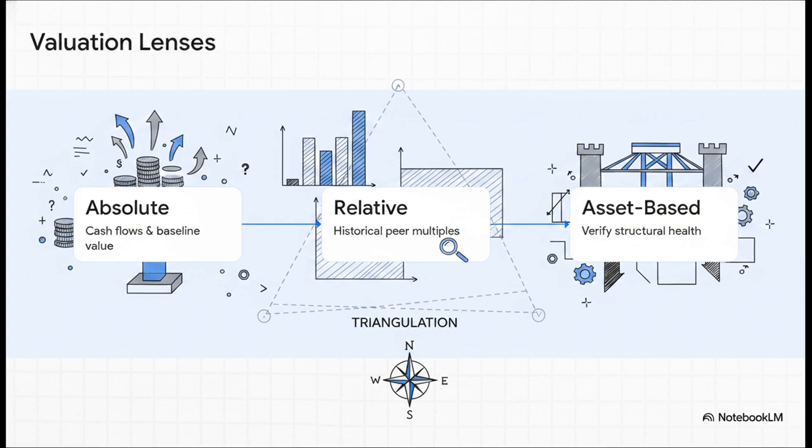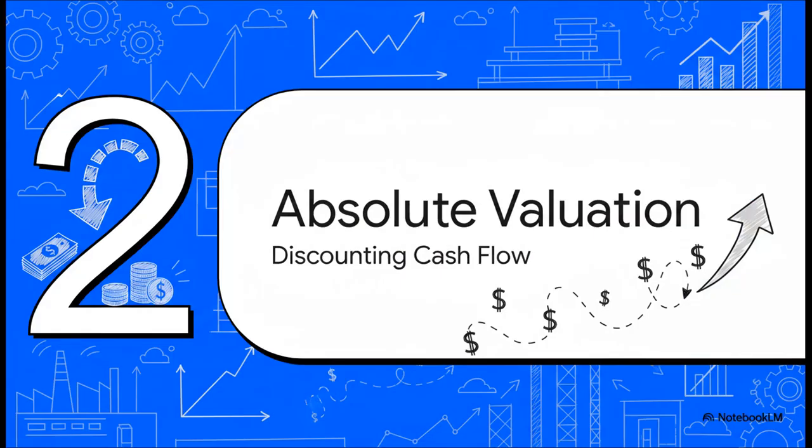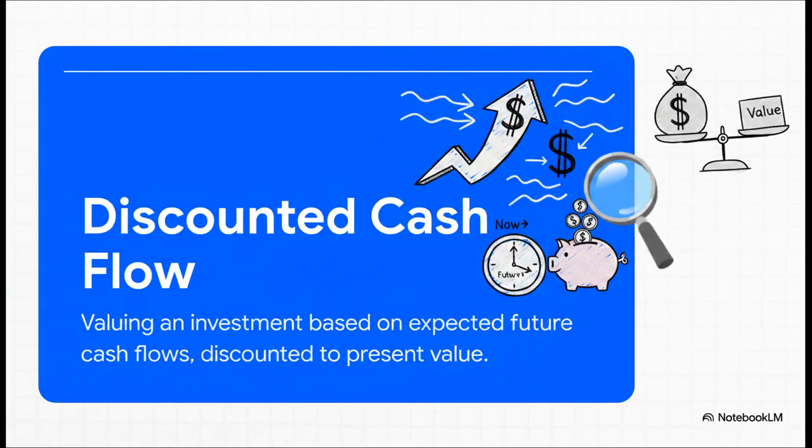And most importantly, we're going to expertly pivot where our source data demands it. If a model lacks the necessary line items in our dataset, we adapt, just like any professional analyst would on the desk. Moving right along to Section 2, absolute valuation. Let's look at discounting cash and dividends. So a discounted cash flow, or DCF model, is really our bedrock methodology here.